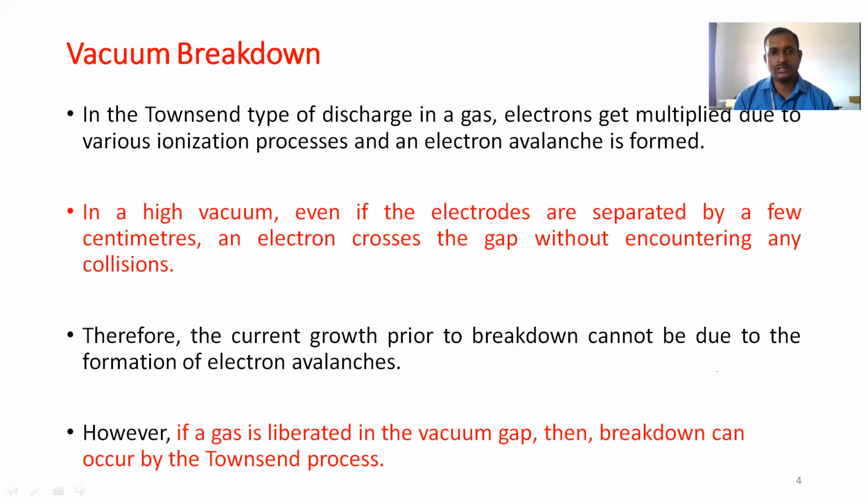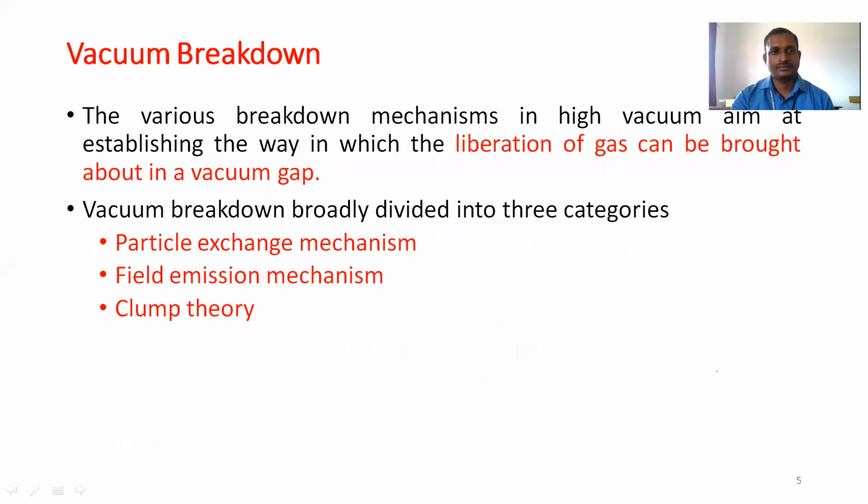Vacuum breakdown means, initially, based on any one of the breakdown mechanisms, we liberate gas or vapor molecules into the vacuum, and then based on the Townsend process, breakdown will happen. Three different types of mechanism are available: the particle exchange mechanism, the field emission mechanism, and the clump theory.